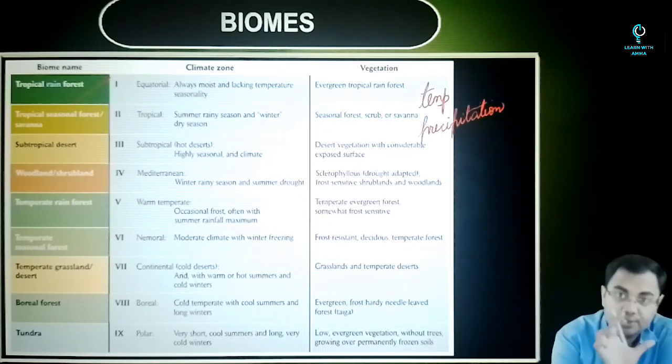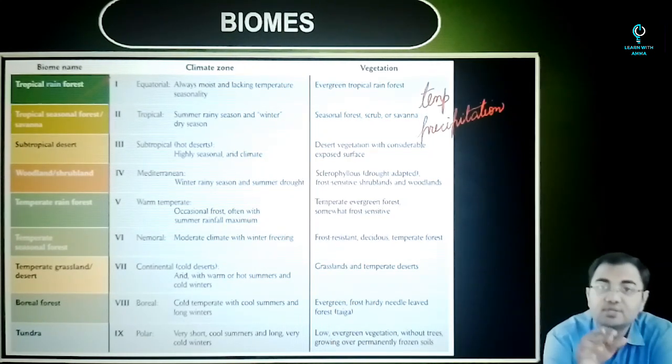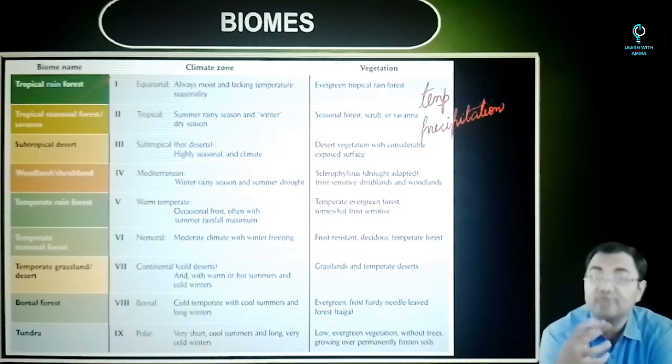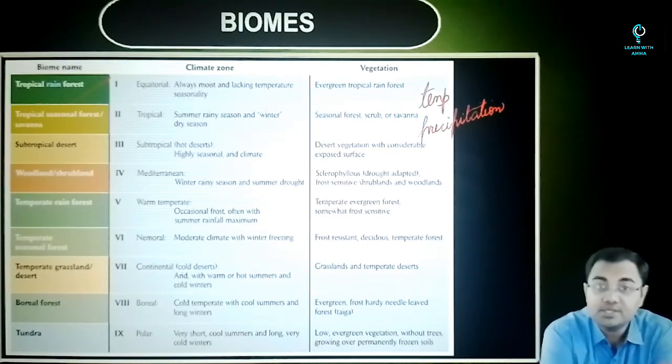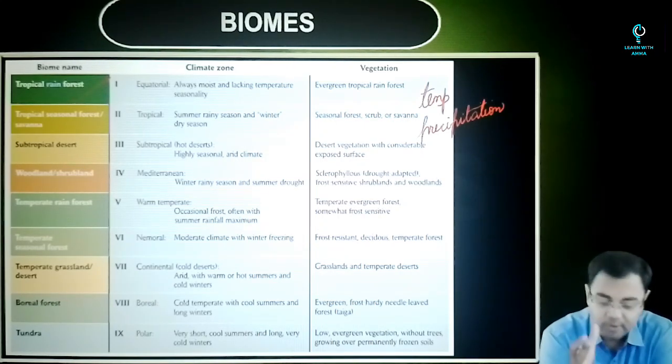So just look at this. You have some for tropical, you have some for temperate, you then have the boreal forest, and then you have the tundra. So these are different zones, and these different zones are on the basis of what? On the basis of latitude. Why? Because on the basis of latitude, there will be vast differences in climate conditions that will be observed.